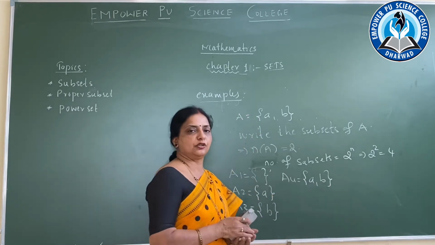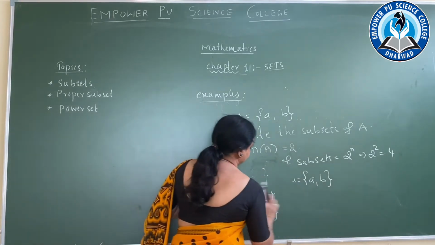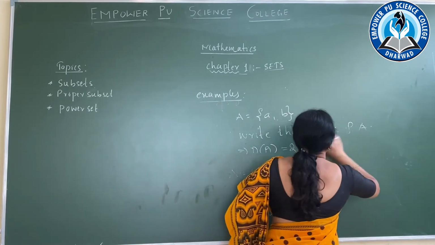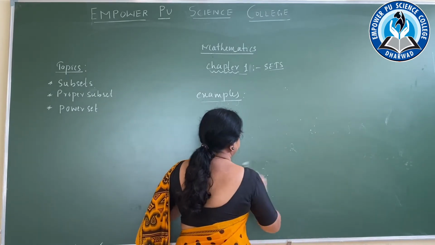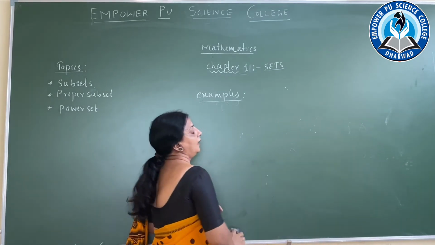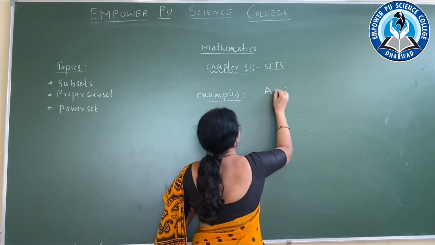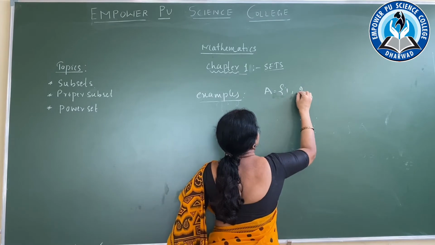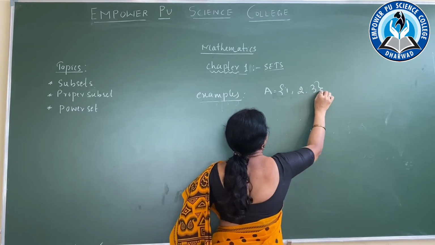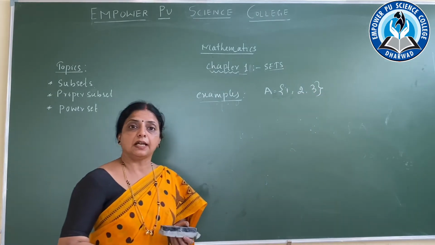Now one more example I will show you. Write the subsets of the following. If the set A is equal to {1, 2, 3}, see how many elements are there?